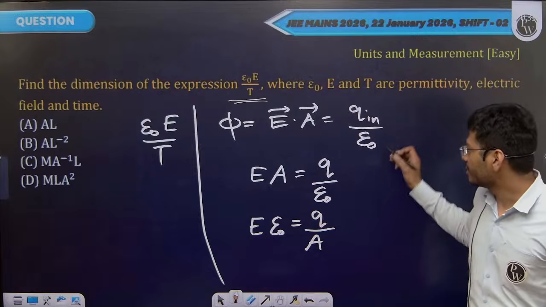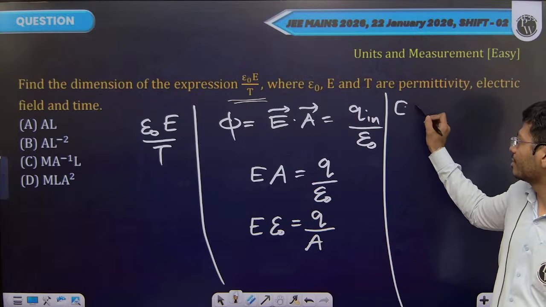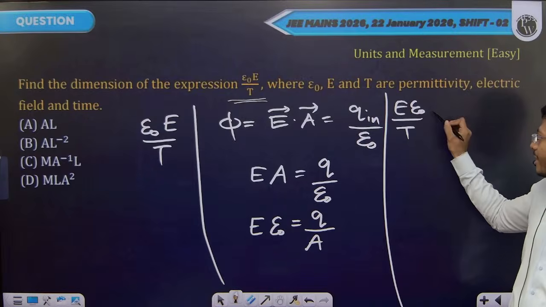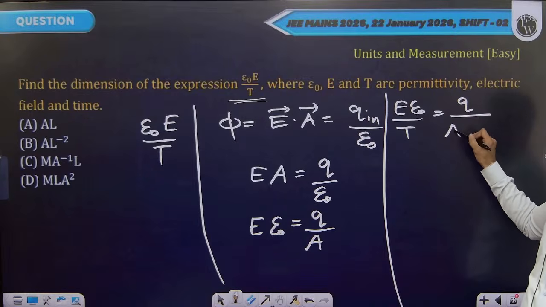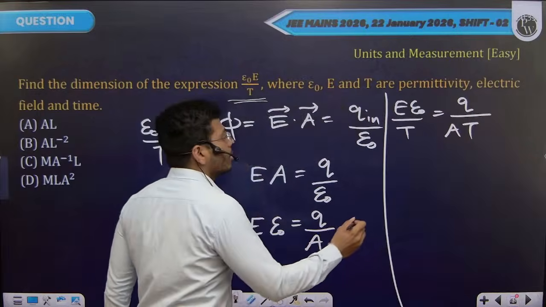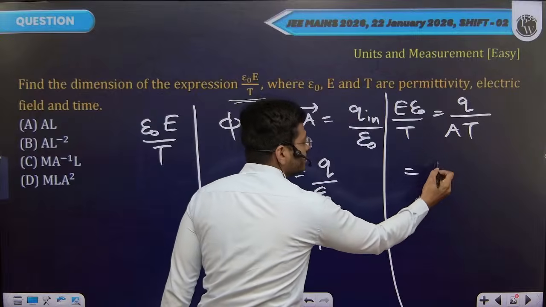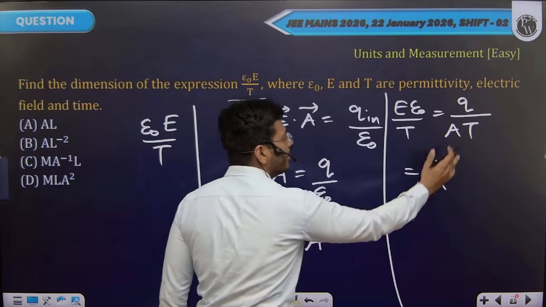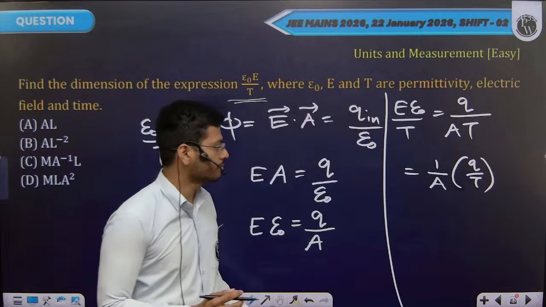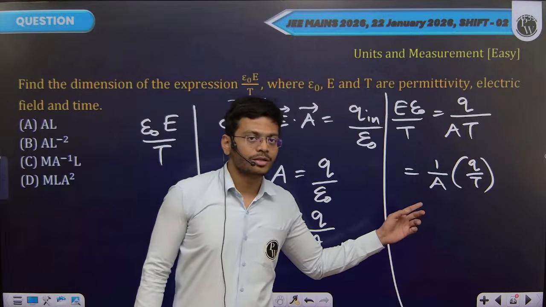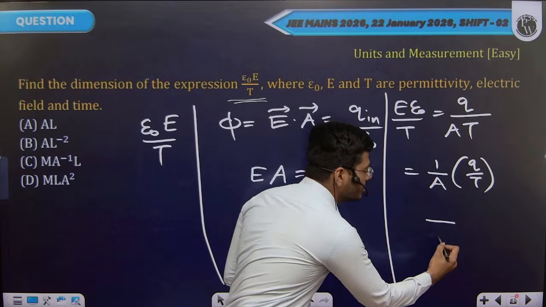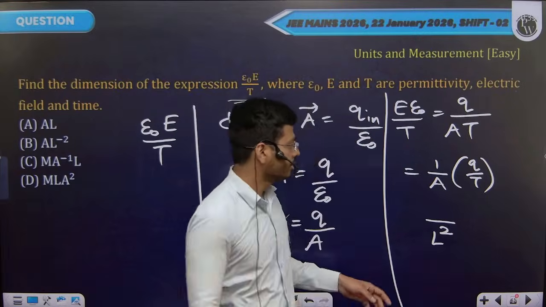Divide both sides by time. So the left side will have our expression ready. The right side will be Q divided by area into time. I'll write this as 1 by area and charge by time, and club them together. Area we measure in meters square, so area has physical dimensions of L square.